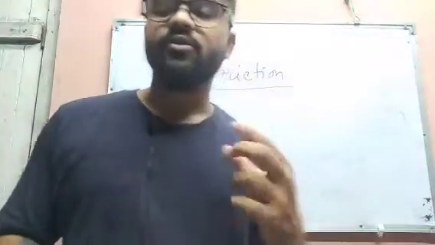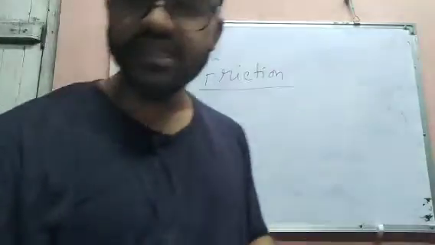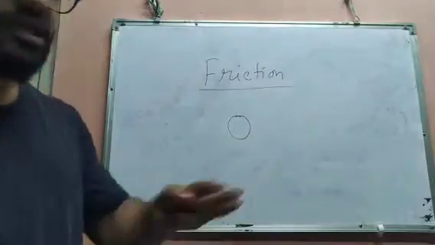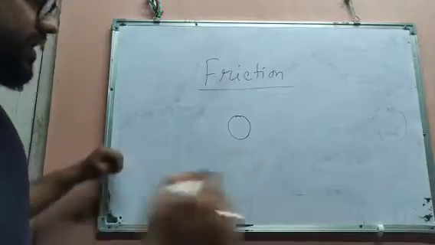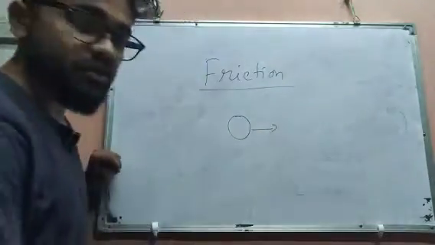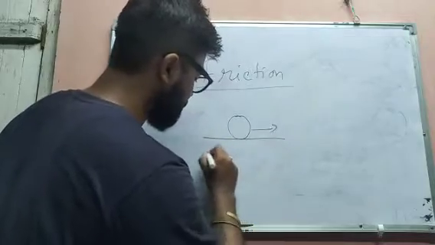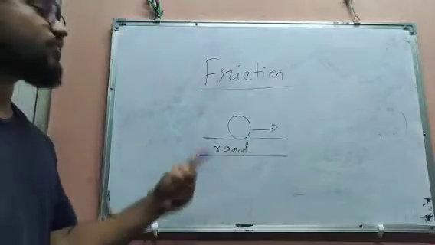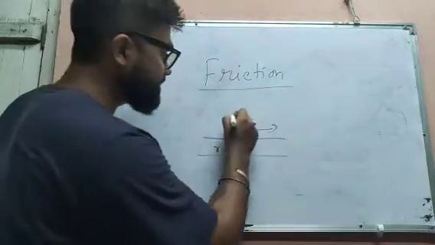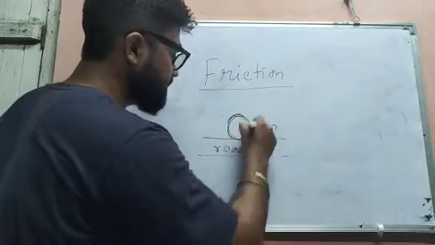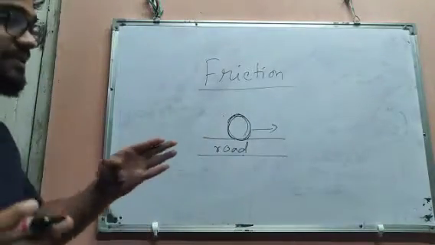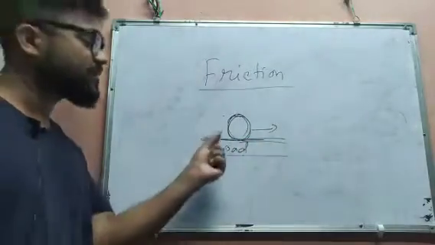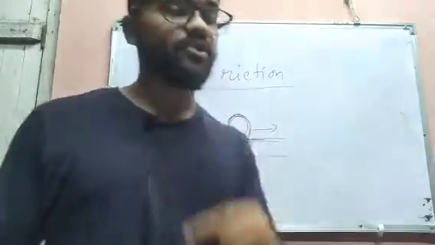Moving object, okay? When an object is moving, let me explain that. Suppose there is an object, say this is a wheel, the wheel of a vehicle. The wheel is moving in that direction, and obviously the wheel will move on a road, okay? Say this is the road. The surface of the wheel has contact with the surface of the road, okay?